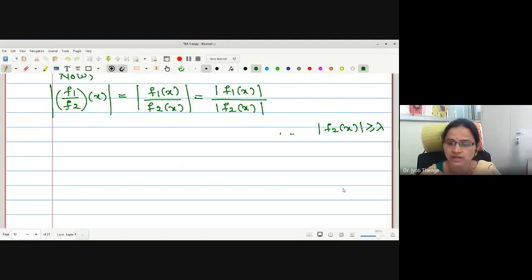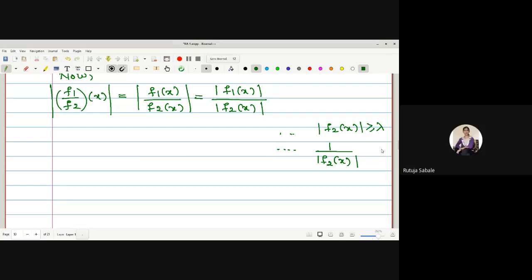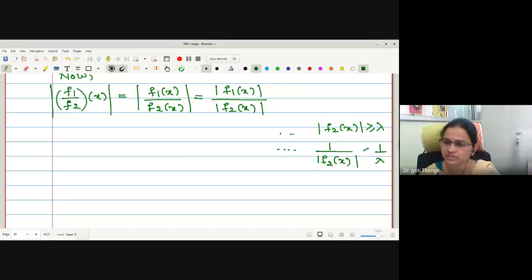If I take a reciprocal, what will happen? 1 upon mod of f2 of x is less than or equal to 1 by lambda. Good. This is less than or equal to 1 by lambda, right? For this, the numerator is less than or equal to k, and this 1 upon f2 of x is less than or equal to 1 upon lambda. Therefore, combinedly, this is less than or equal to k by lambda.